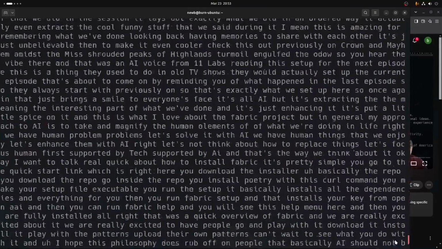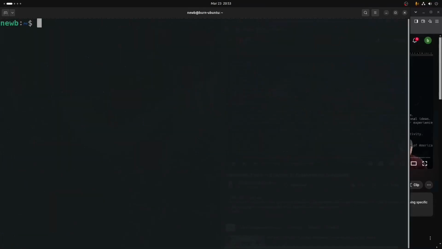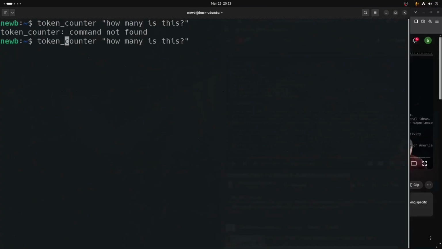So how can we check that without going all over the internet? Well, one way is I made a tool real quick in Python that can check the token count of anything that you pass to it. I just called it token-counter. We can pass to it a sentence or a body of text. How many is this? All right, I have the tool, that's the hyphen, not the underscore. And so that's 5 tokens. That's 5 tokens is what it would be counted as when sent to an LLM regarding the context window. The context window being the number of tokens it can handle in one payload back and forth.